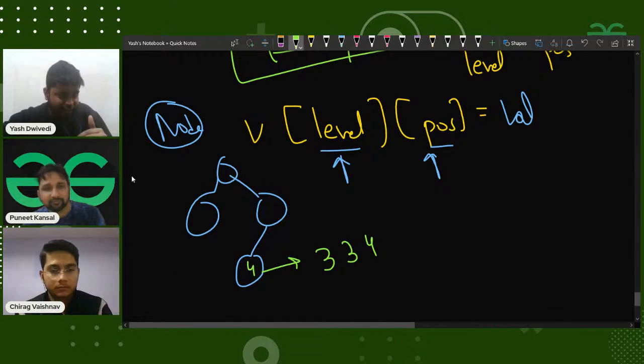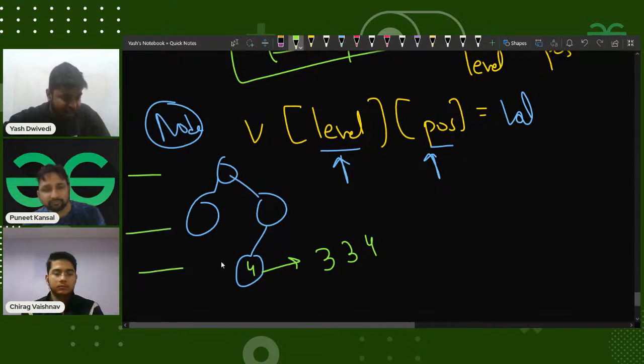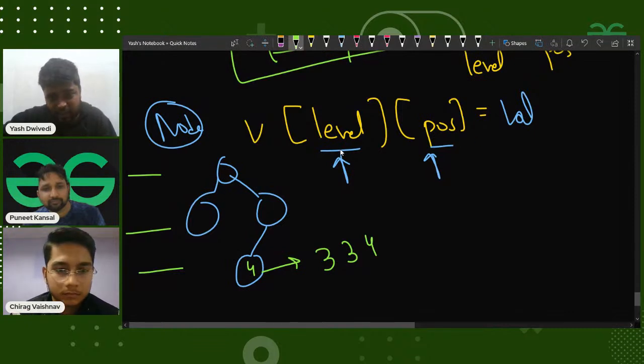It is present on the third level. This is the first level, this is the second level, this is the third level. So its value is 4, right? So it would be stored like this.